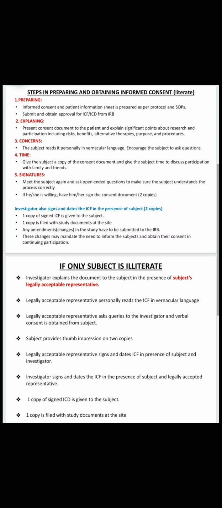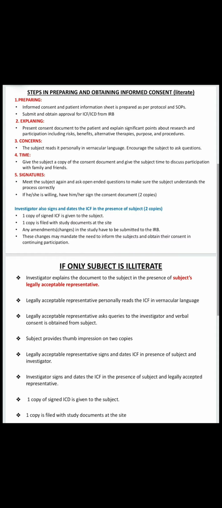on the informed consent form. Normally, two copies of the informed consent form are available. One copy is for the subject, and the other copy is filed with the study documents at the clinical trial site. The investigator also will sign and put the date on the informed consent form in the presence of the subject.